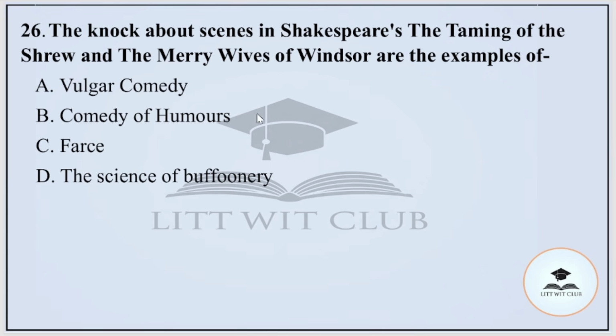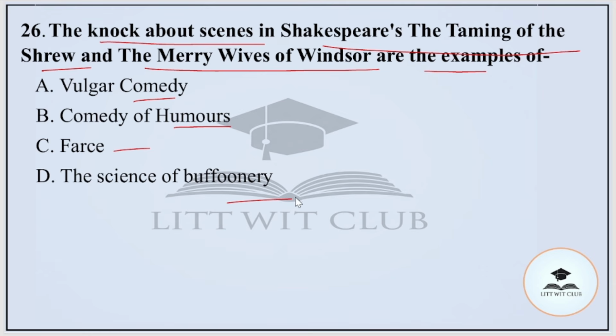Question number 26. The knockabout scenes in Shakespeare's The Taming of the Shrew and The Merry Wives of Windsor are examples of vulgar comedy, comedy of humors, farce, or signs of buffoonery. And the correct option is option number C, that is farce.